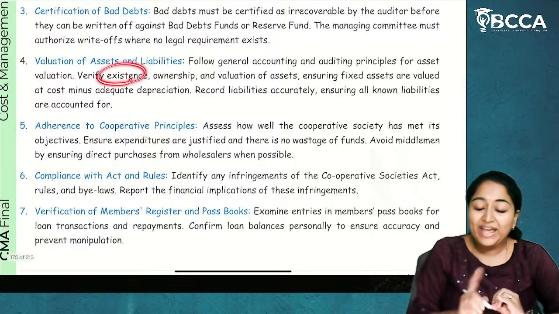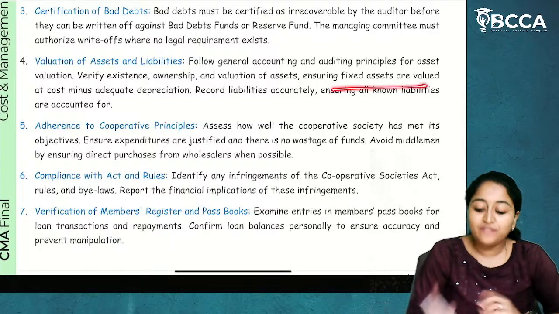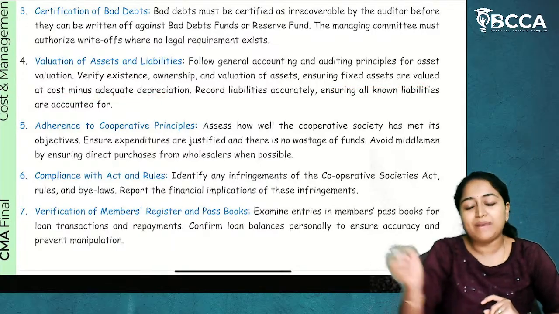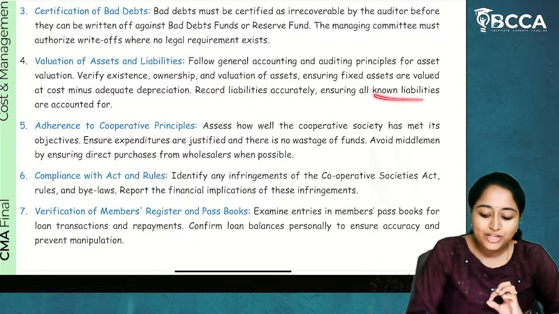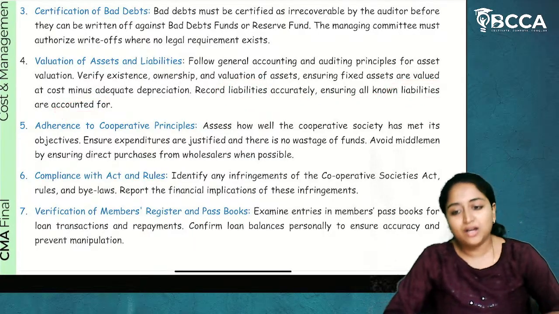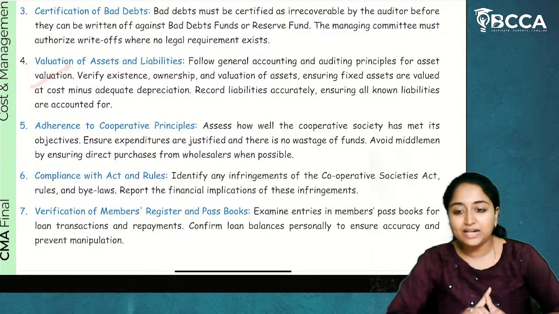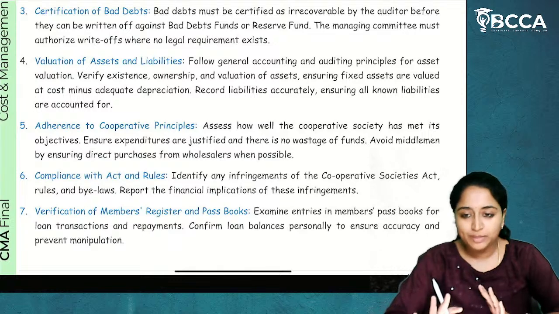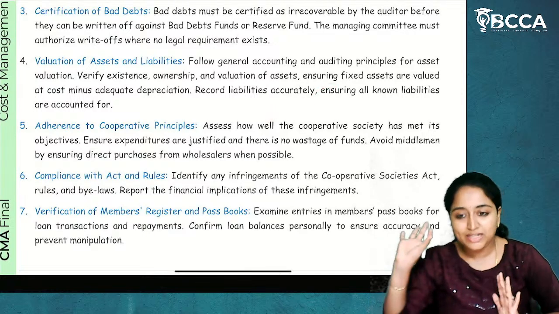Next, verify existence, ownership, and valuation of assets, ensuring fixed assets are valued at cost minus depreciation. Record liabilities accurately, ensuring all known liabilities are accounted for. So first, you have to account for whatever assets are there, with valuation based on the normal principles. Whatever liabilities are there, whether those liabilities are being recorded correctly or not.